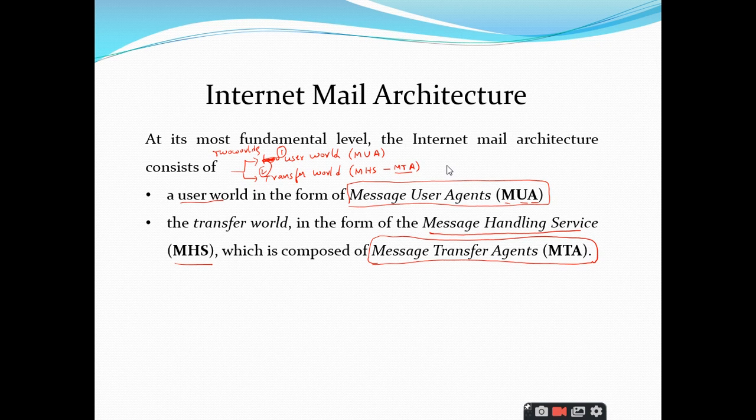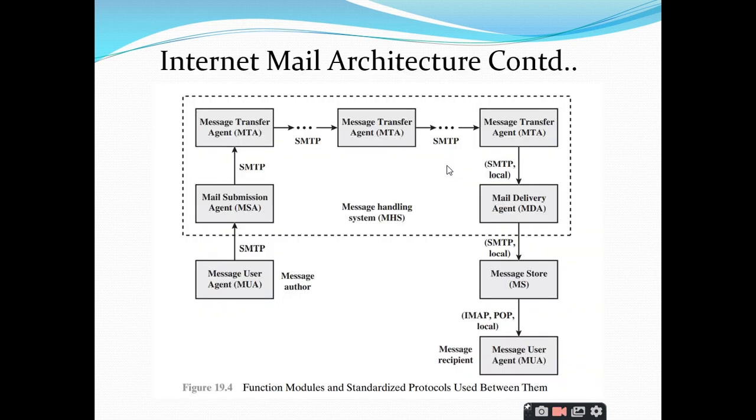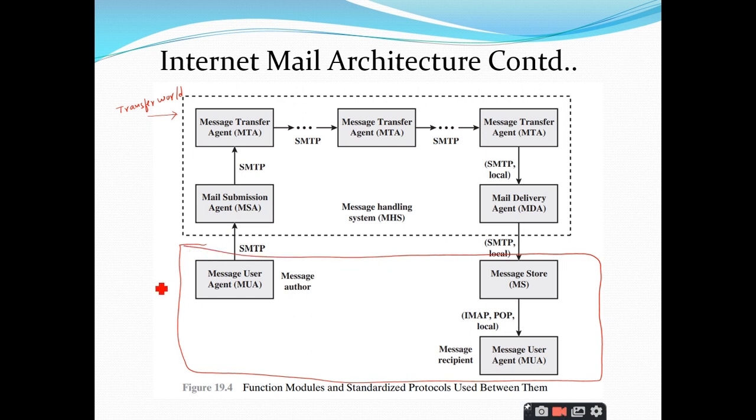Let us see how this architecture looks. This is the internet mail architecture. It's not the internet architecture, it is the internet mail architecture, right? So you can see this dotted line. It's a box, right? So this entire thing is called the transfer world, and the down part from here to here, this entire thing, is called the user world.